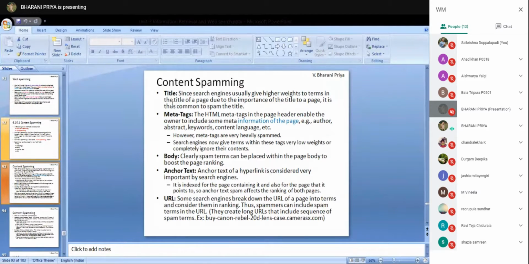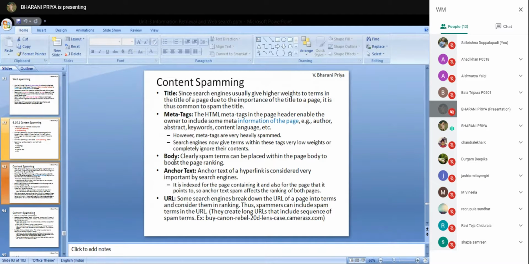So you can place the spam content in the title and even in meta tags. All the information about the web pages will be there in meta tags, like abstract and keywords. So based on the meta tags, the spam contents can also be kept. But now the latest search engine algorithms are ranking the meta tag low due to this.